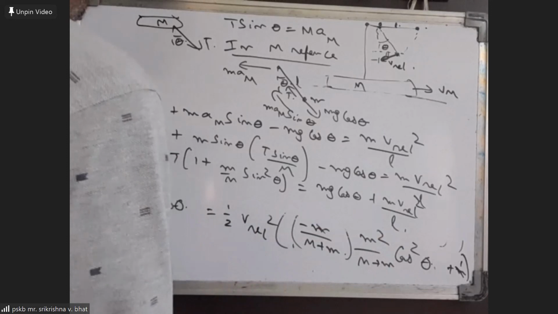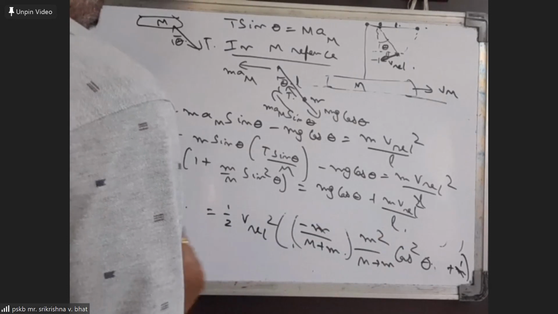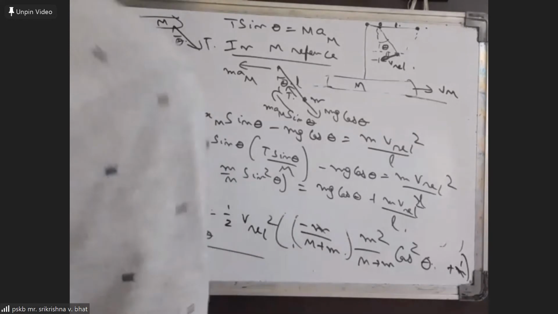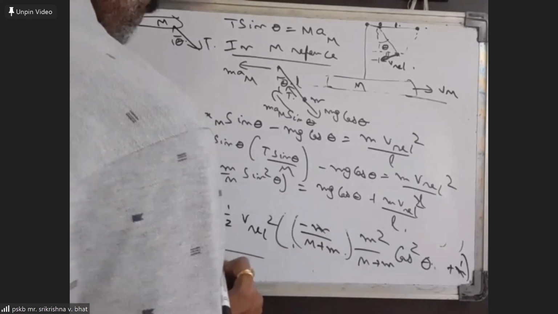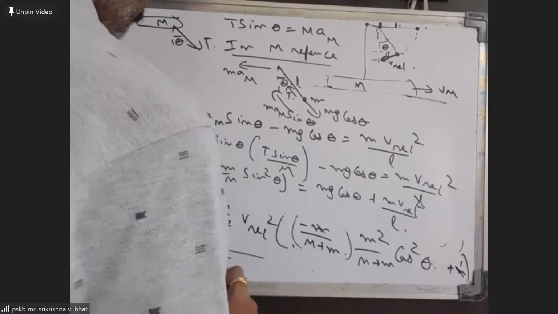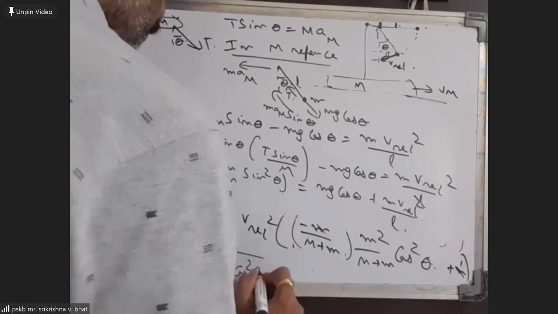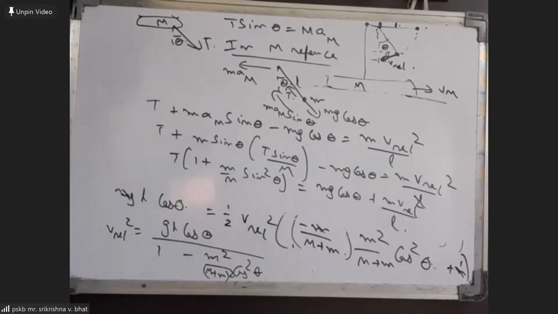Here v relative square will come out to be equal to gL cos theta divided by the expression we have here, which is 1 minus m square by (M plus m) whole square into cos theta. Okay, that expression we can use here, and then you get the expression for tension. So the general expression for tension at any general theta we can find.